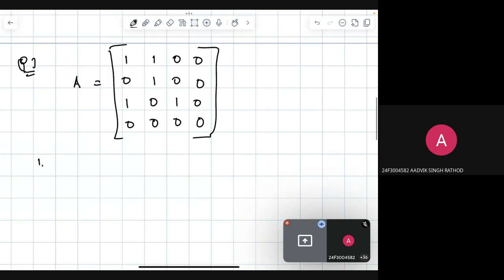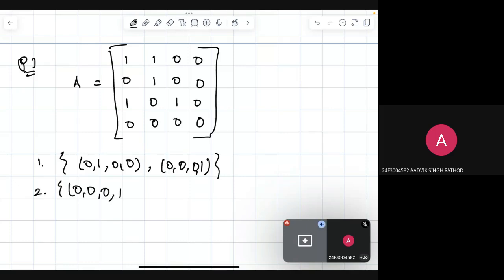The first option is the set 0 1 0 0 and 0 0 0 1. Another set is 0 0 0 1. The third set is 0 0 1 0.